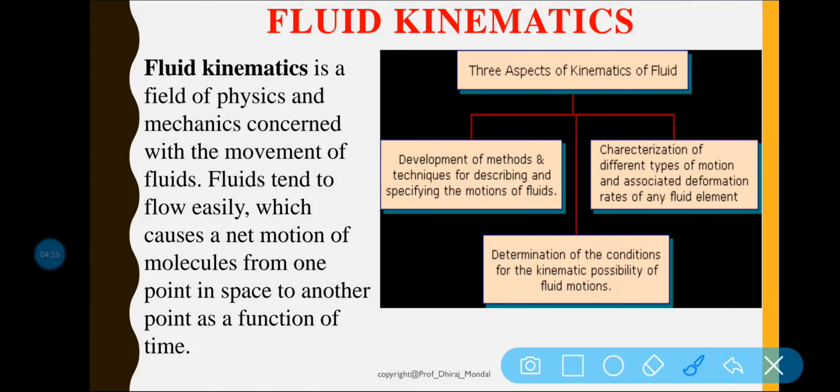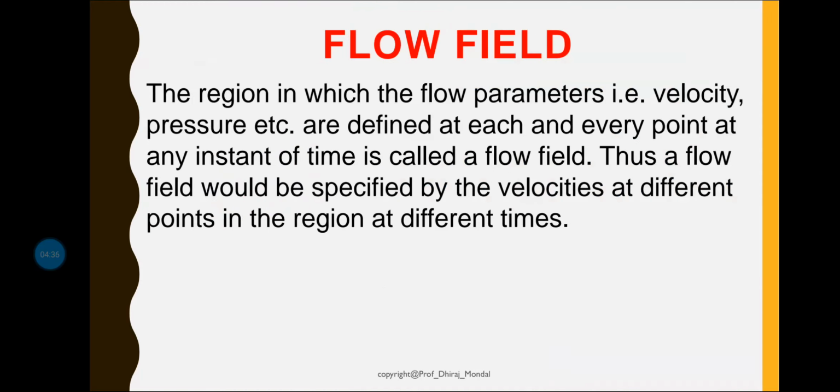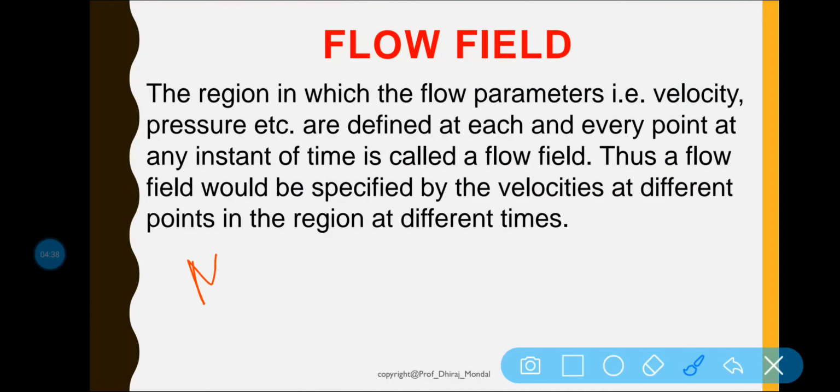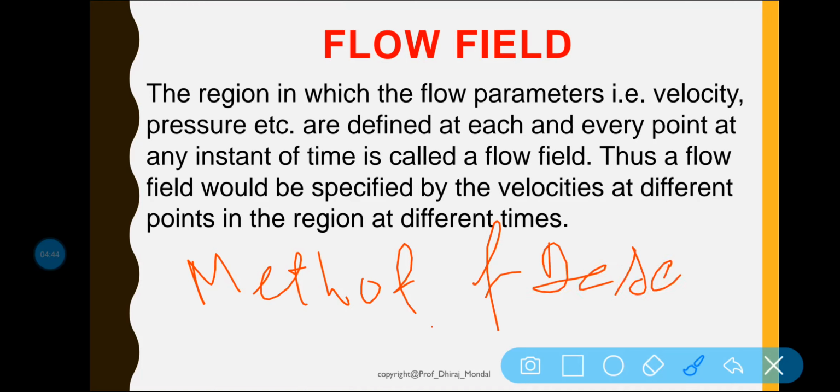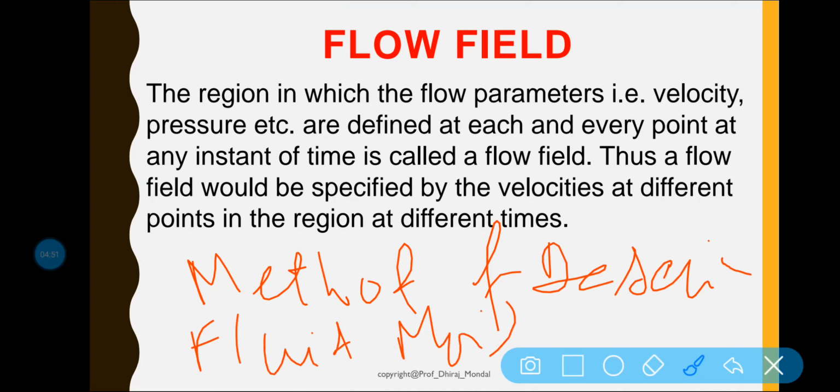Now, there are mainly methods of describing fluid motion. What are the methods? Basically, fluid motion is described by two methods.